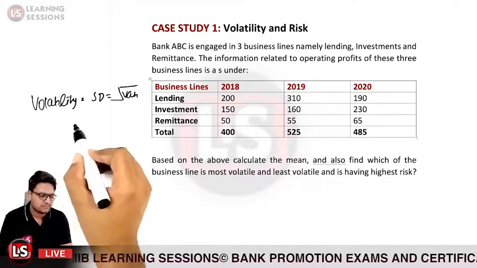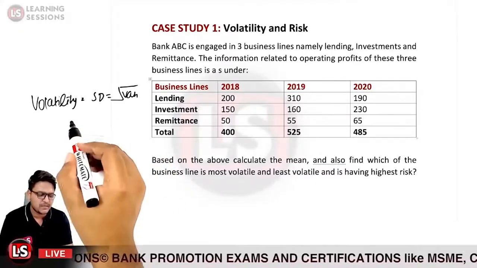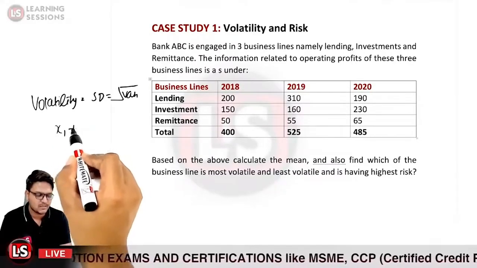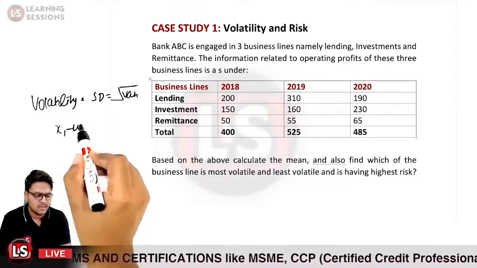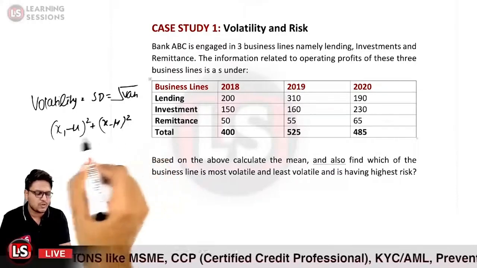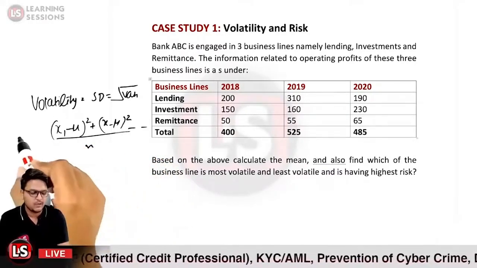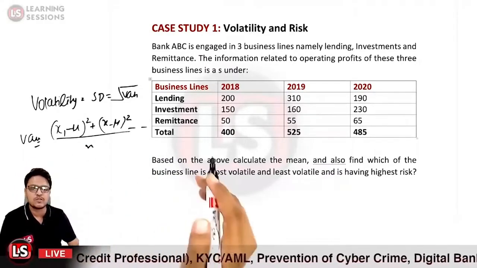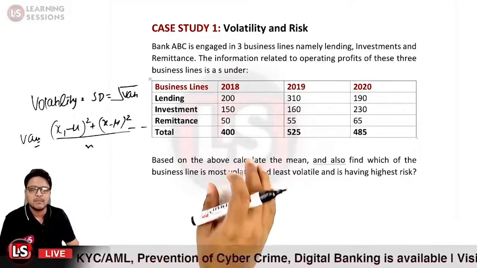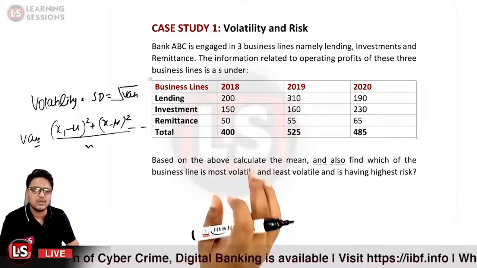For each and every term, you will be subtracting the mean value from it. So it will be x1 minus mu, let us take mu as the mean, and square of it, then x2 minus mu squared, and so on, divided by the number of terms n, and that would be the variance that we need to calculate. So first of all, we will be calculating the mean value over here.